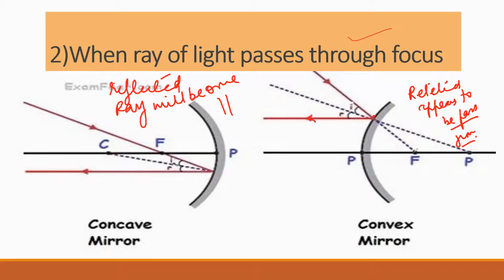Same thing here, if a ray of light appears to be passing from focus, it is looking like passing from focus, but it will not go this side because this side is the polished side. It will strike here and it will reflect. And when it reflects, it also becomes what? Parallel to the principal axis. So here also, the reflected ray will become parallel to the principal axis, same like the first one. So this is for concave and this is for convex.